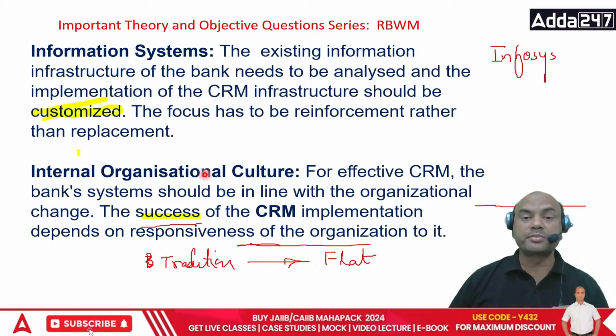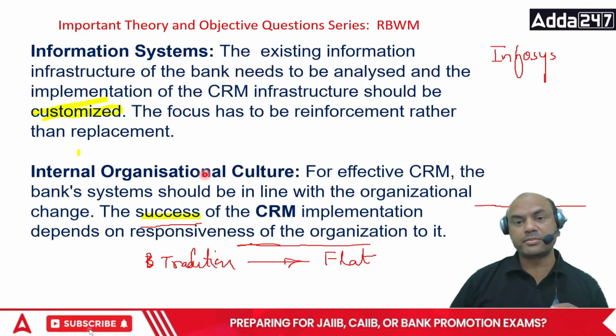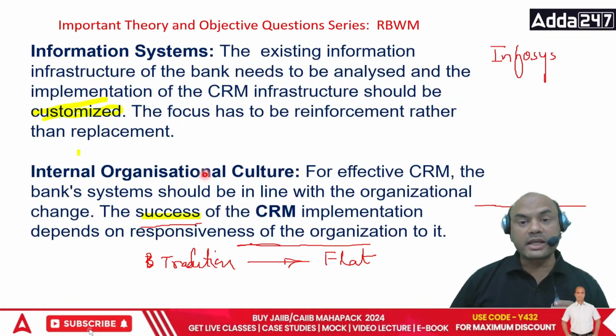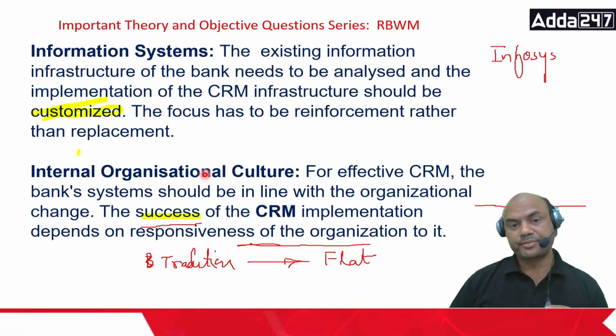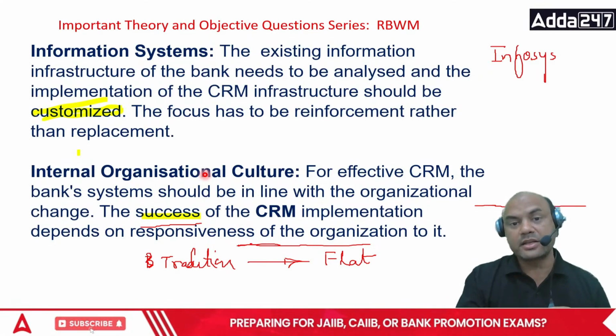Employees should be responding to the new changes. Otherwise, what happens? The organization itself fails. If the employees are not ready to integrate themselves with the new changes, then the whole organization fails. So that's why internal organizational culture is an important part.